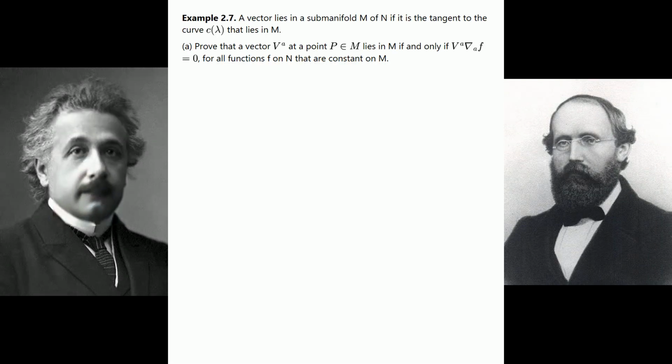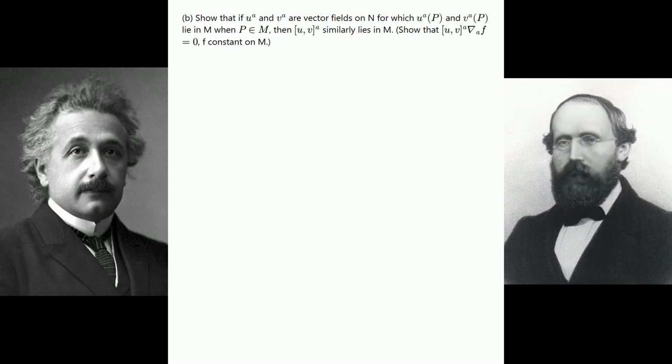Example 2.7. A vector lies in a submanifold M of N if it is tangent to a curve C(λ) that lies in M. A. Prove that a vector v^a at a point P that is a member of M lies in M if and only if v^a ∇_a f equals 0 for all functions f on N that are constant on M. B. Show that if u^a and v^a are vector fields on N for which u^a(P) and v^a(P) lie in M when P is a member of M, then [u, v]^a similarly lies in M. Show that [u, v]^a ∇_a f equals 0 for f constant on M.